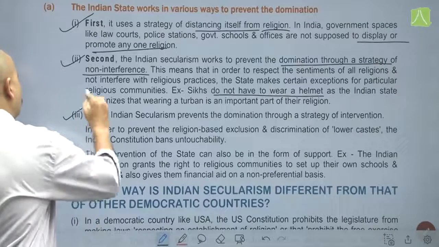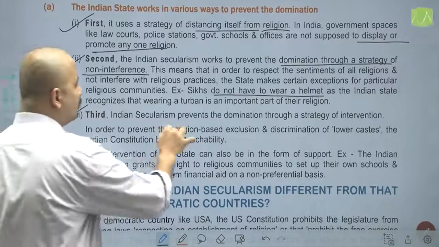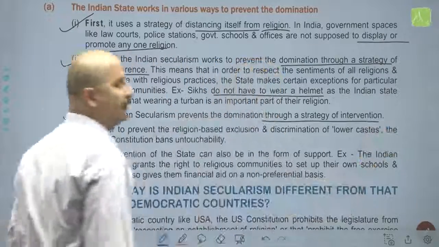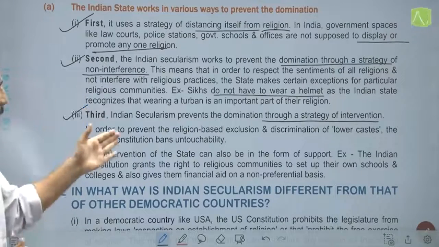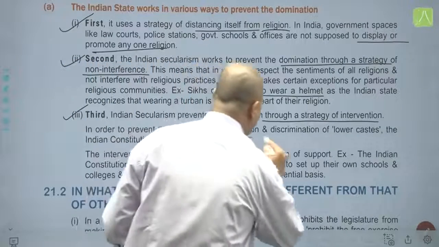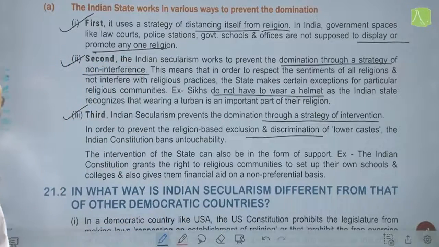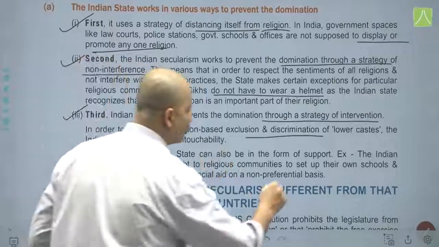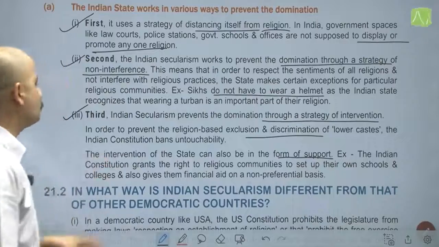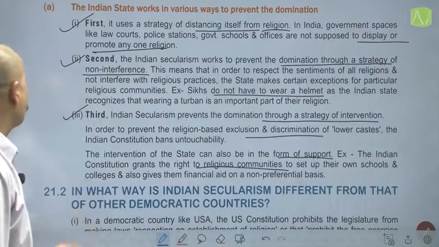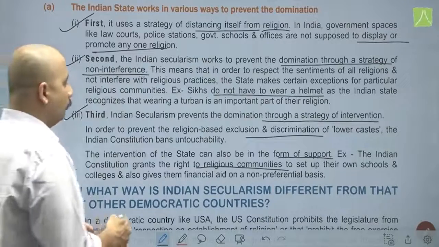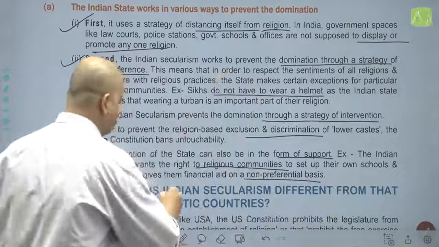Third, Indian secularism prevents domination through a strategy of intervention. In order to prevent the religion-based exclusion and discrimination of lower castes, the constitution has banned untouchability. The intervention of the state can also be in the form of support. For example, the Indian constitution grants religious communities the right to set up their own schools and colleges, and also gives them financial aid on a non-preferential basis.